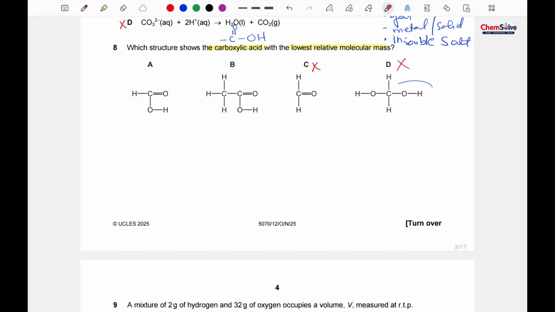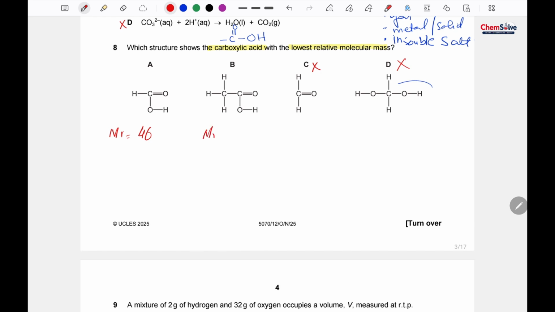Now find out their relative molecular mass. So the relative molecular mass for option A is carbon 12, oxygen 16 times 2 and hydrogen 1 times 2, it makes 46.